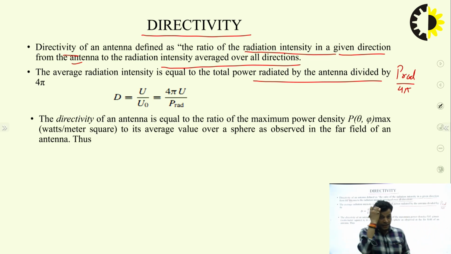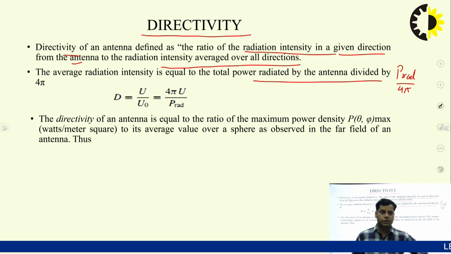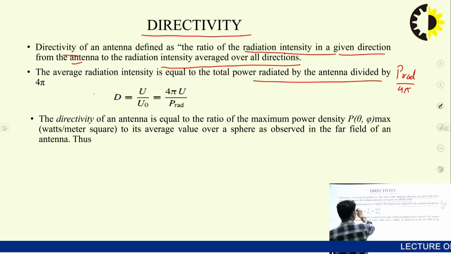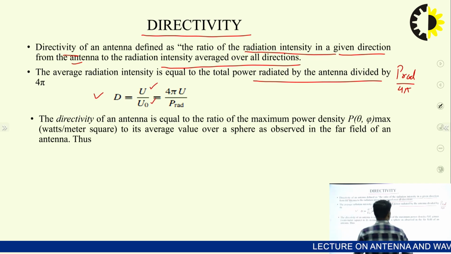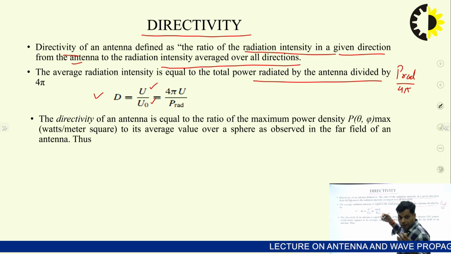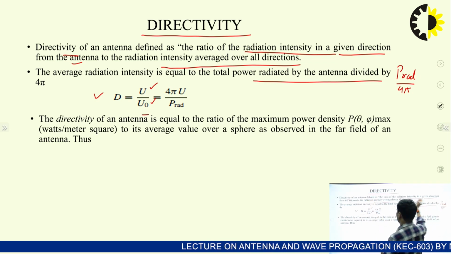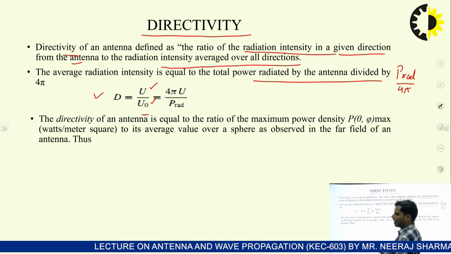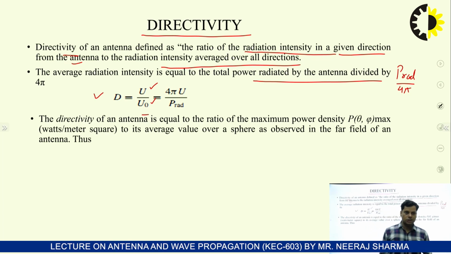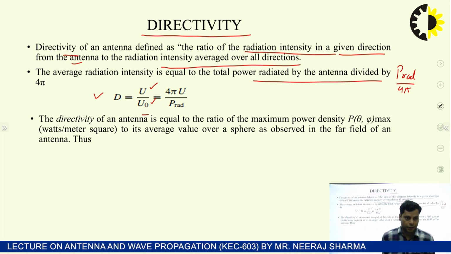Now we define the directivity in terms of the radiation intensity: D is equal to U over U naught, where U is the radiated power intensity in a specific direction and U naught is the average. So we put this average value in, and D becomes 4 pi U by P radiated. This is one of the definitions of the directivity.